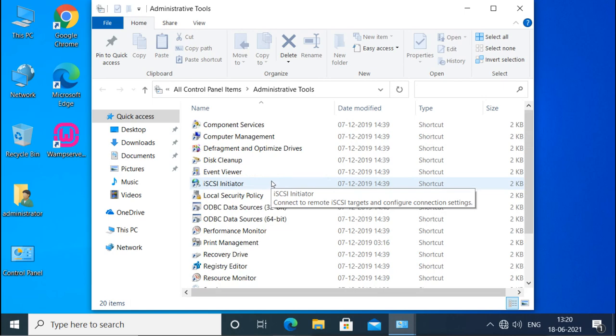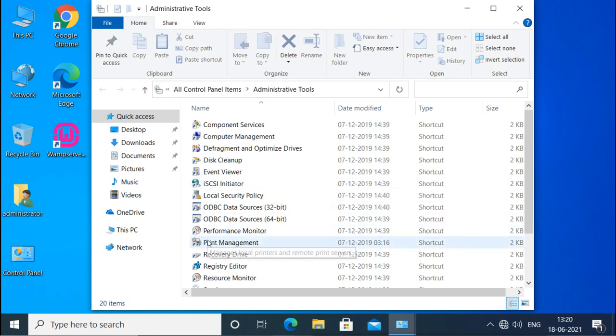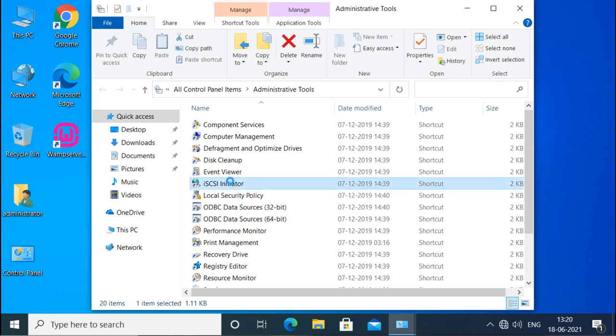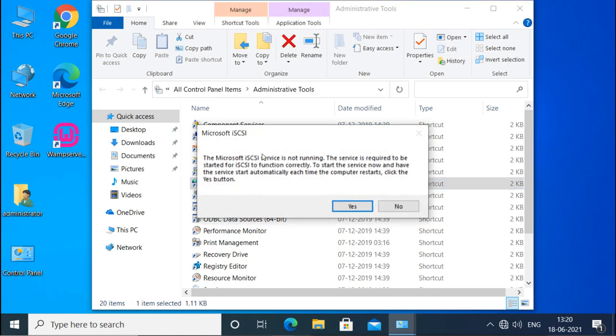Now, if I want to know the initiator iSCSI qualified name, the IQN, of this Windows 10 machine, then I have to start this initiator here. Once you start this by double-clicking on it, it asks this message. It says that it is going to start the service right now because it is not running, and it is going to start it after reboot also. It is going to set it automatically. So every time our system starts, this service will also start.